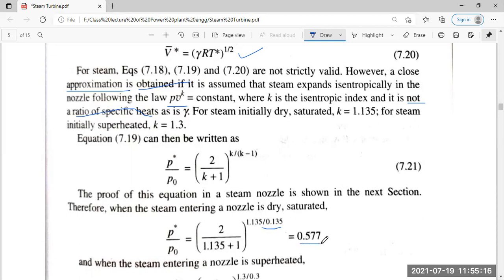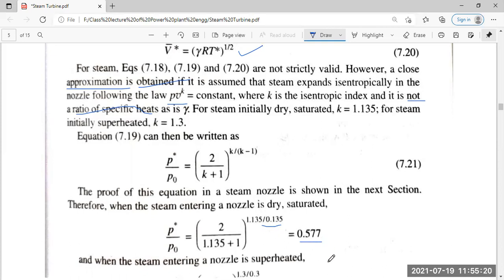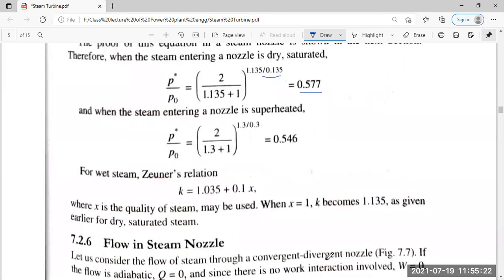The answer is 0.7. When the steam entering the nozzle is superheated, then P0 by P is 1.3; put in the value of gamma for superheated steam. For wet steam, the general relation K equals 1.035 plus 0.1 X can be used, where X is the quality of the steam. Where X is equal to 1, K becomes 1.13, as given earlier for dry saturated steam.